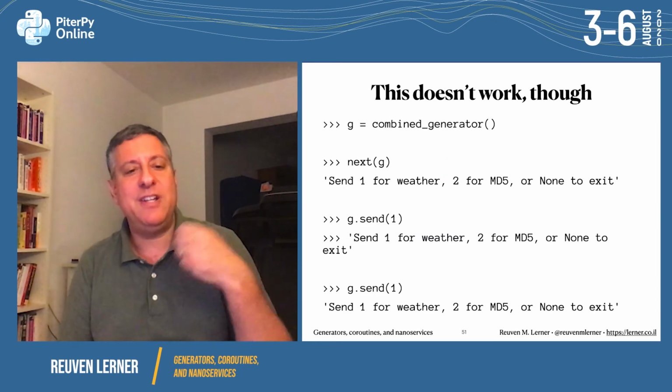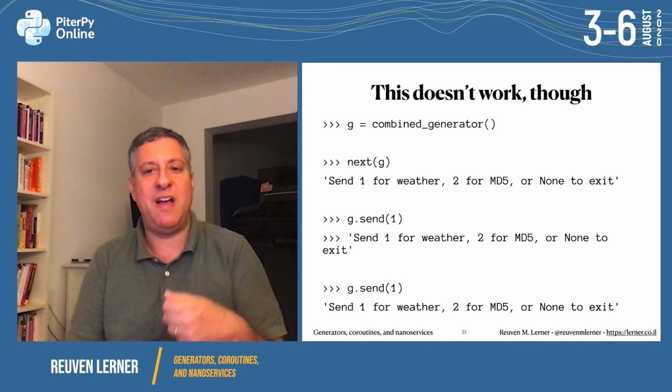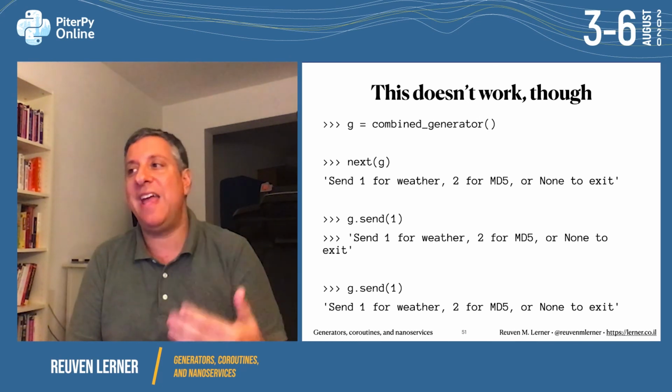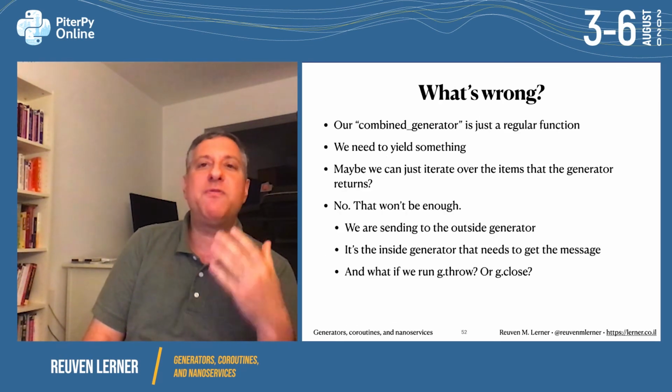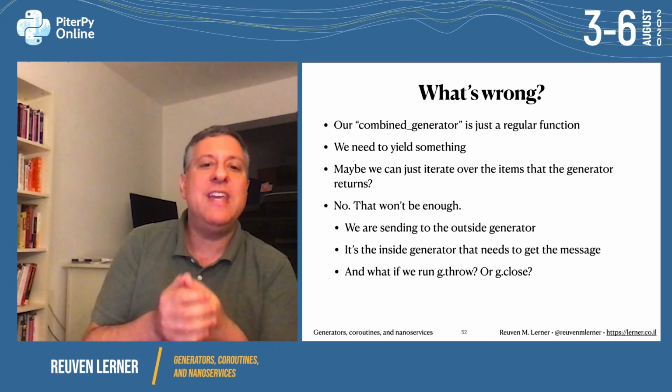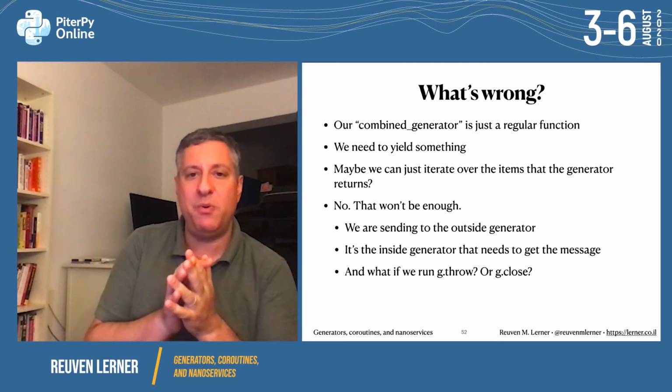What's going to happen is every time that I run next to G, it's just going to say send 1 for weather, 2 for MD5, none to exit. It doesn't matter what I send. It's not going to work. And the reason is that our combined generator is just a regular function. It doesn't have a yield in it. We need to yield something. If there's no yield, it's not considered a generator and thus can't be a coroutine.